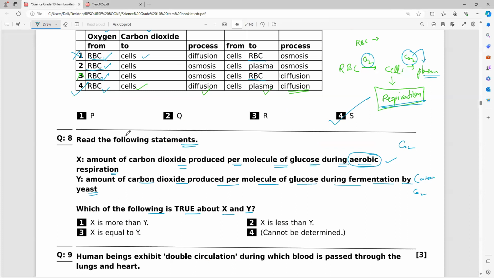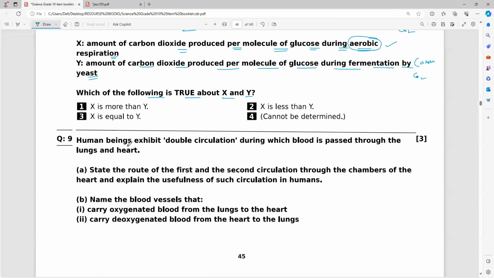So what is the correct answer? Everybody. X is more than Y. X is more than Y. That is what you have to remember. Completed everybody? Do you understand all of you? Yes, sir. Right, next.